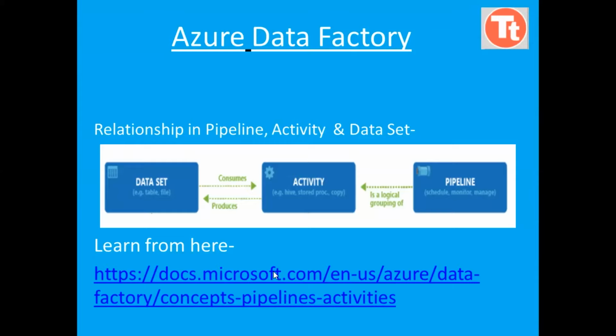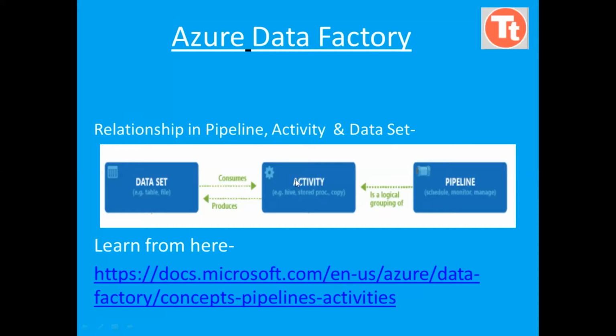Here we can see the relation between datasets, activities and the pipeline. A pipeline is a bunch of activities, or a group of activities, which performs as a single task, and activities need some data to perform: an input dataset and an output dataset, which the activity will use during the pipeline execution.